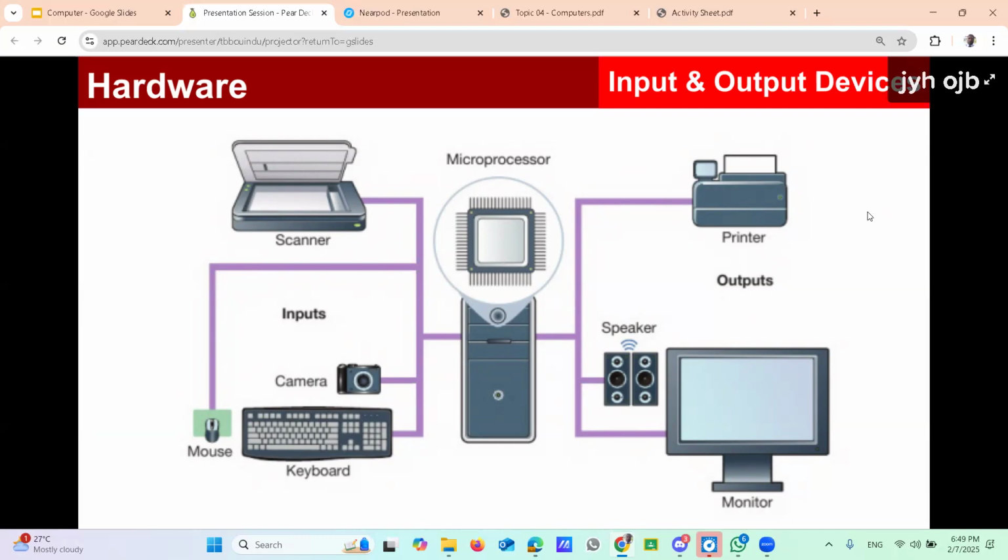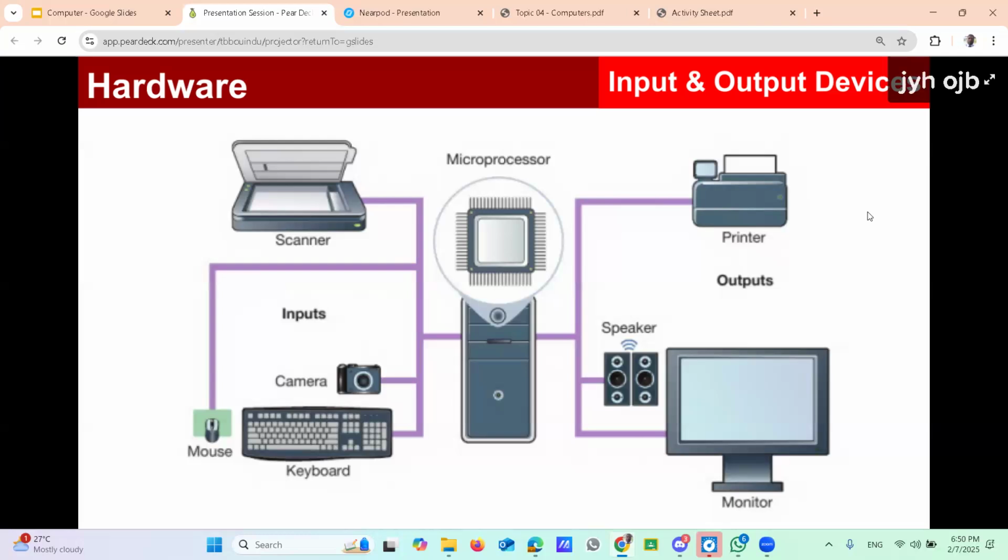Therefore, there should be a way to input data to the computer. The input devices you can use to input the data. Once you input data to the computer, the processing happens inside. After processing, it will produce meaningful information. To get the meaningful information, they need output devices to display the result. The computer uses output devices. Right, here in this diagram it shows some devices like keyboard.